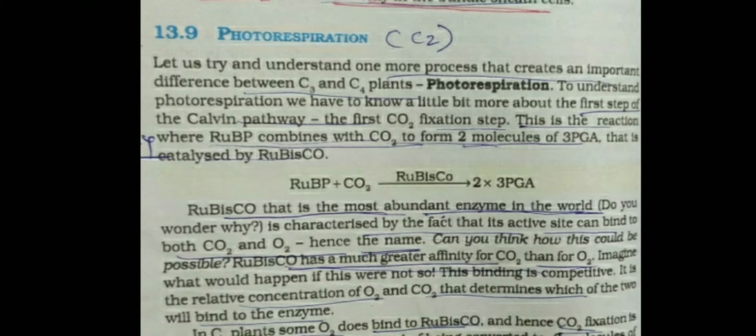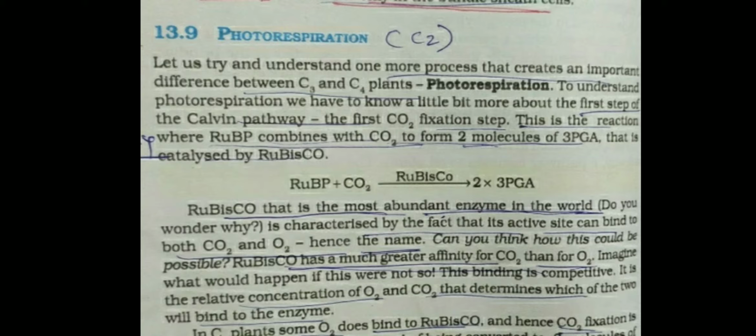So one molecule of phosphoglyceric acid and one molecule of phosphoglycolate are formed, and this phosphoglycolate is a two carbon atom compound. So this cycle is called photorespiration or the C2 cycle.